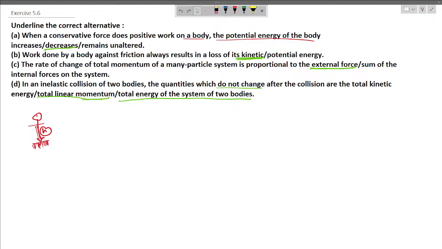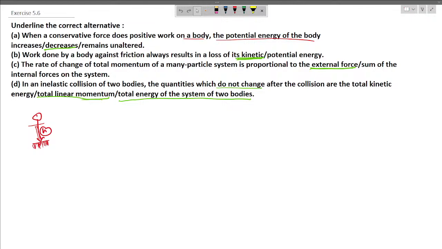Now in the fourth question, we have in an inelastic collision of two bodies, the quantities which do not change after the collision are the total kinetic energy or the total linear momentum or the total energy of the system of the two bodies. So in an inelastic system, the kinetic energy is not conserved, but the total linear momentum and total energy is conserved.